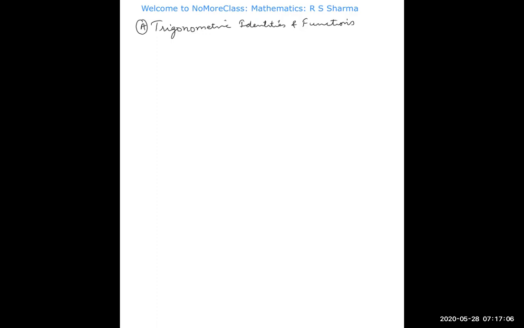Now, under this head chapter, we have so many chapters in trigonometric functions and identities. This is a broad term basically. In this, we will have first the measure of angles. How to measure the angles? What are the different units? After this, measure of angles,